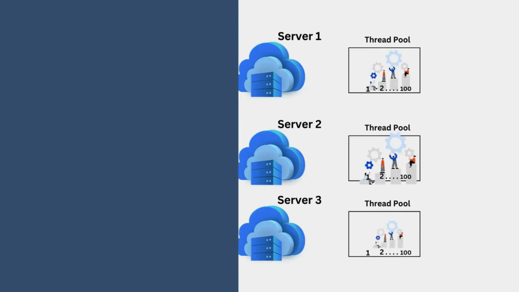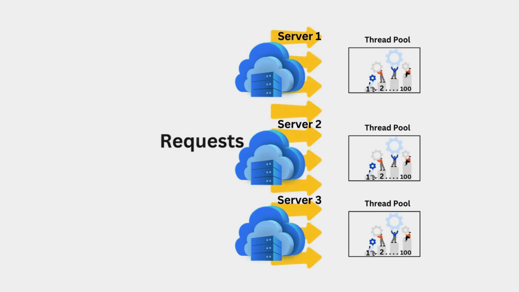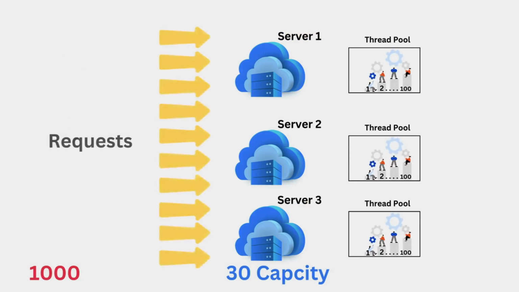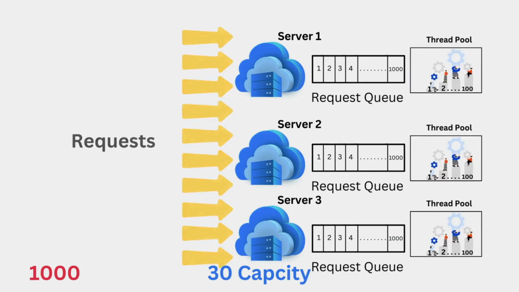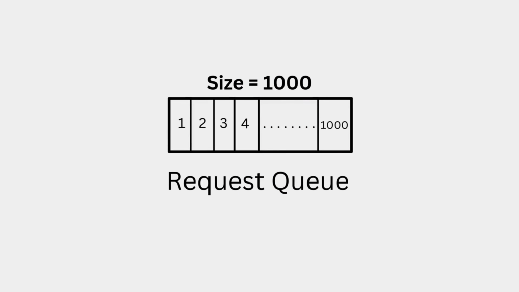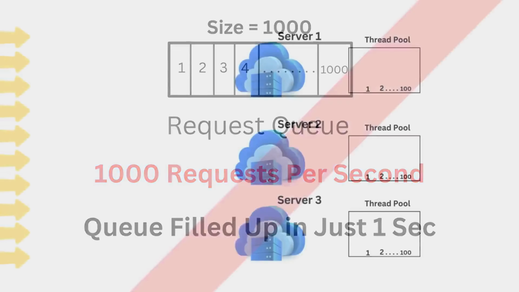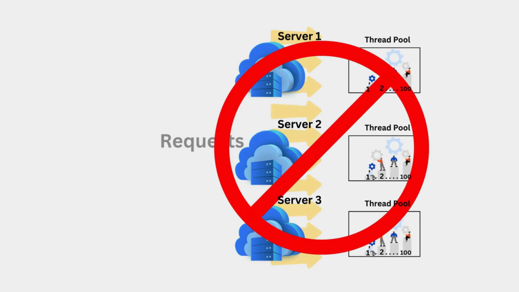Now imagine thousands of users trying to access the system at the same time, sending hundreds of requests per second. If the system receives 1000 requests per second but can only handle 30, a huge backlog starts building up in the queue. Let's say the system has a queue size of 1000. At 1000 requests per second, the queue fills up in just 1 second. After this, any additional requests are rejected because the system can no longer accept more traffic.